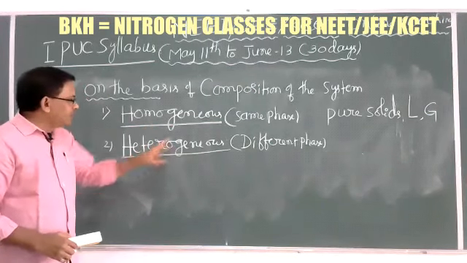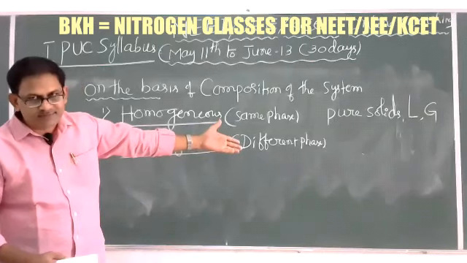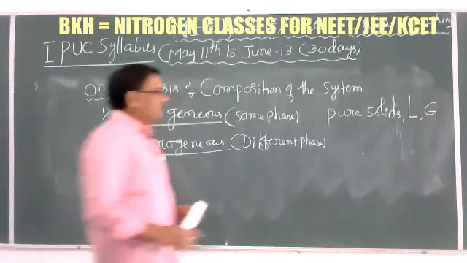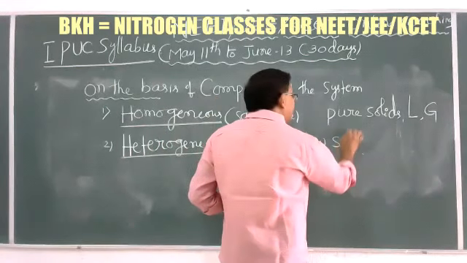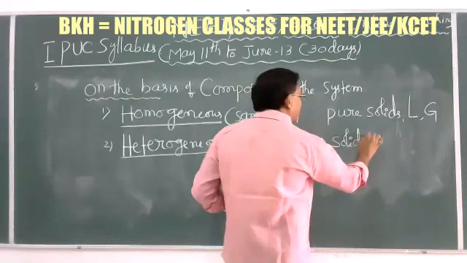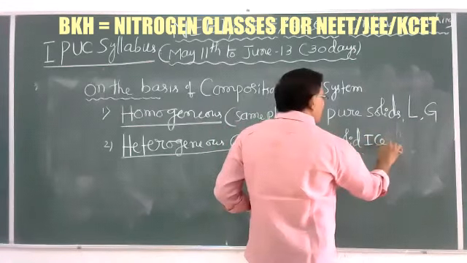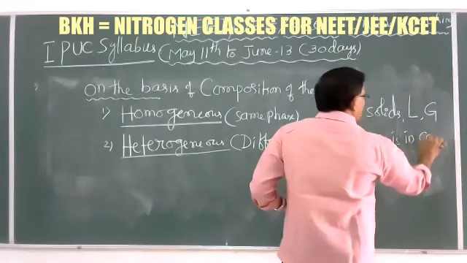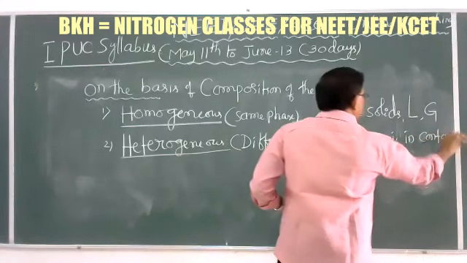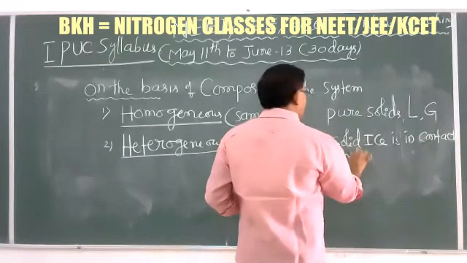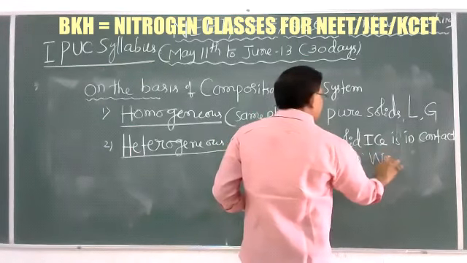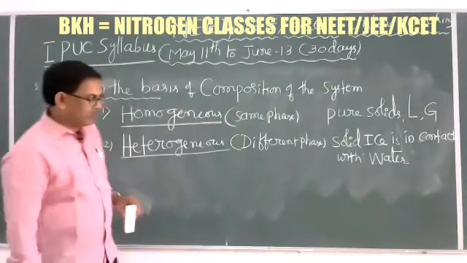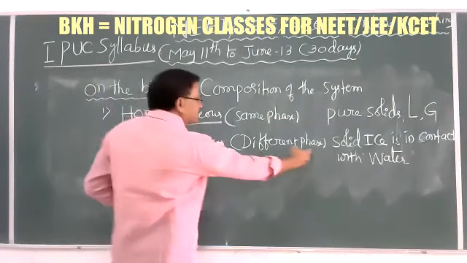But here, heterogeneous means different phase. For example, solid ice in contact with water is the best example for this heterogeneous system, because they are in different phase.